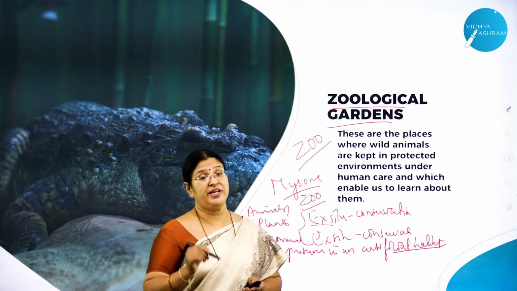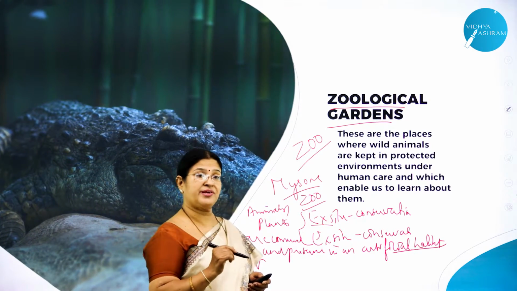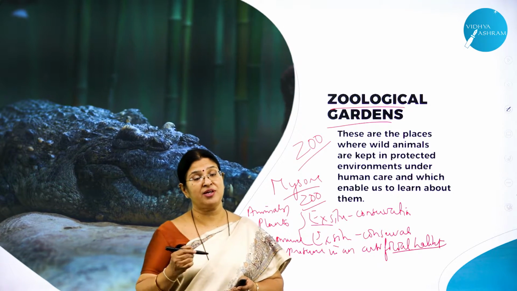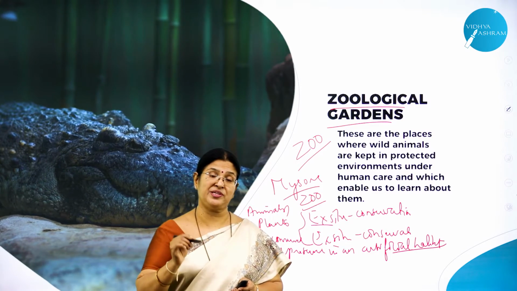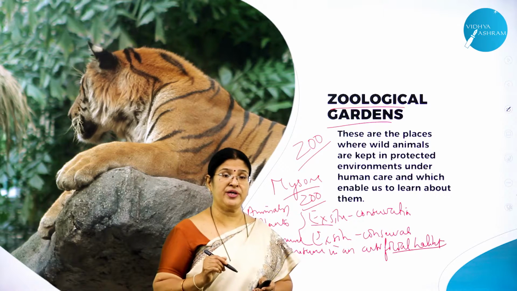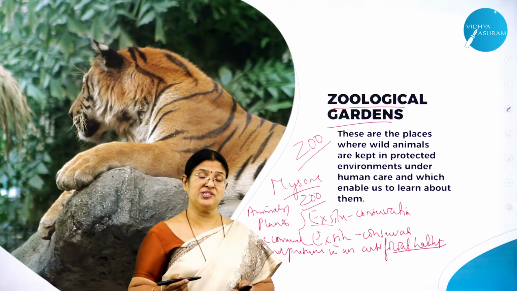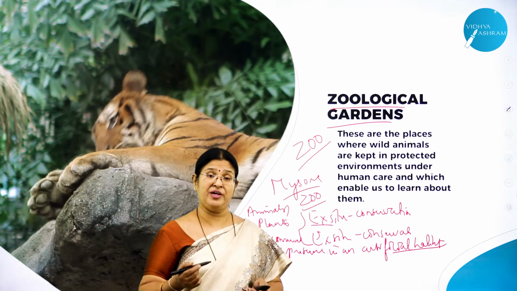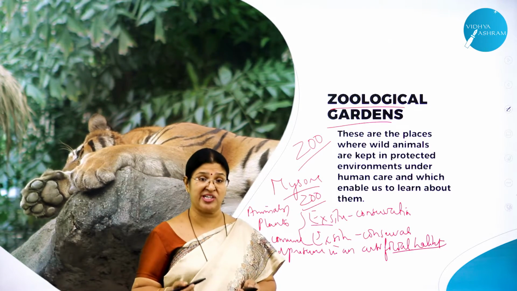As I said, we need to conserve and preserve these plants and animals. If not, a day may come wherein we need to see all these plants and animals only in pictures or posters. Hope the day will not come, right? It is a bound duty. Many animals are becoming endangered species. Many are becoming vulnerable, and we have come across many animals becoming extinct, right?